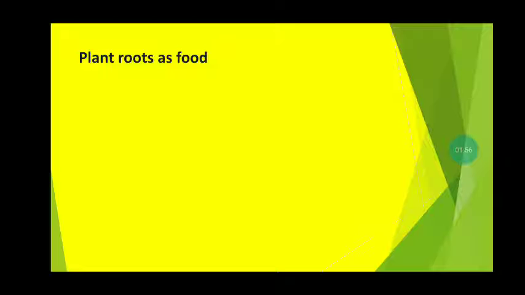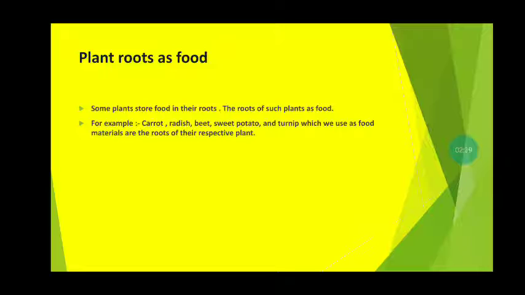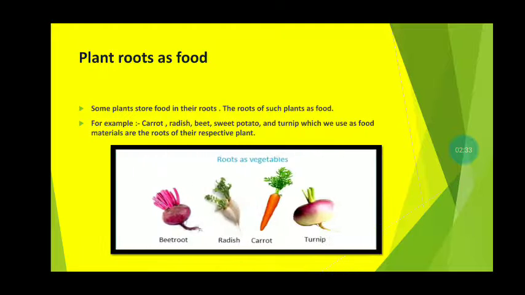So let us take an example, the plant's root as a food. Some plants store food in their roots, and the roots of such plants are used as food. For example, carrot is a root, radish is a root, sweet potato is a root, turnip is a root, which are used as food material, the roots of their respective plants. These are examples of roots which we can easily eat. This is the image of the roots as vegetables: beetroot, radish, carrot, turnip.